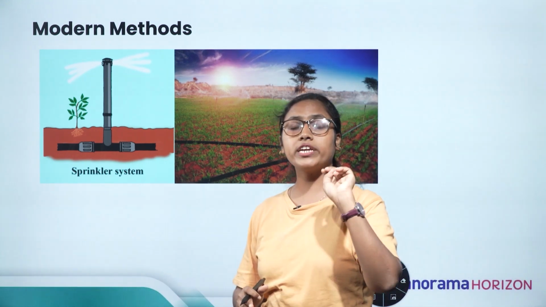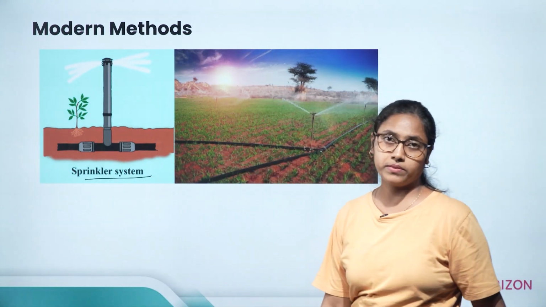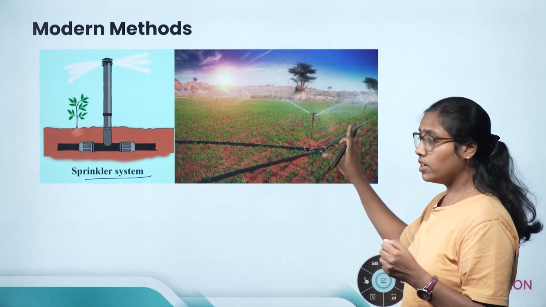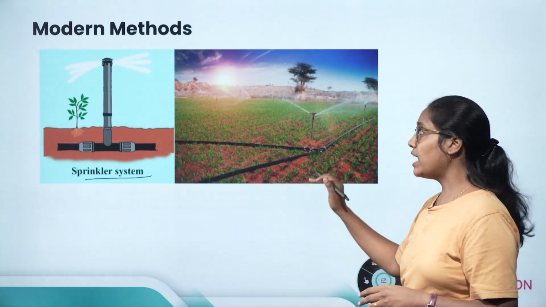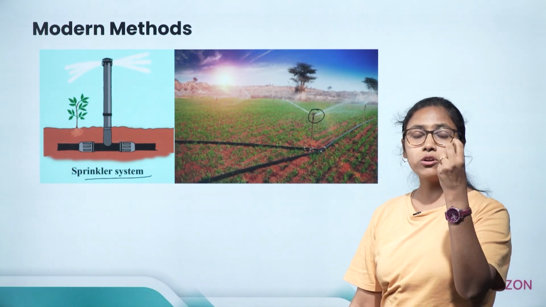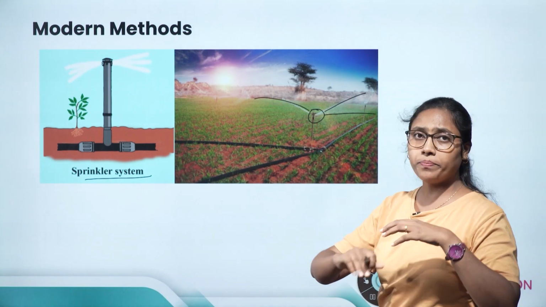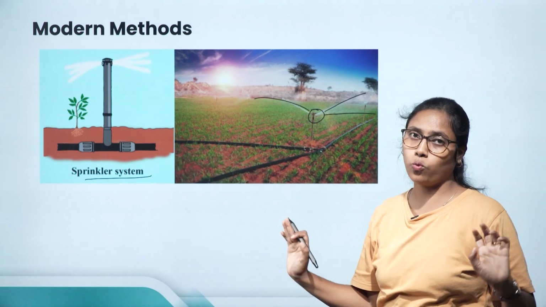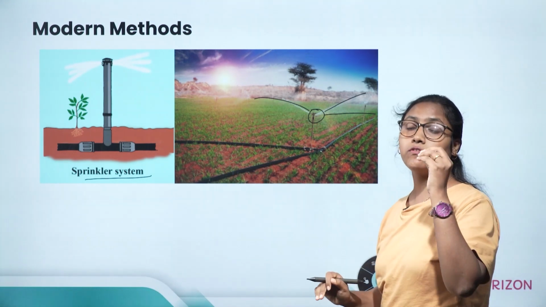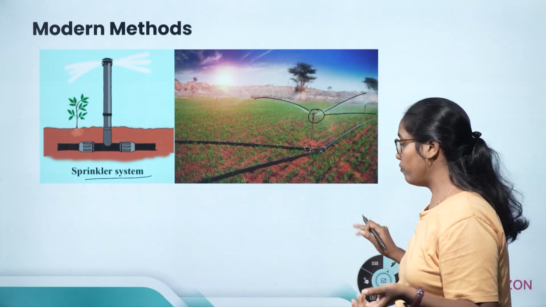Two important modern methods of irrigation are, one, the sprinkler system, the sprinkler method. Here there are water supply pipes in the field and there's a nozzle. This nozzle will be rotating. Because of this rotating nozzle, plants get an even amount of water. The distribution of water will be equal, and plants get water in the form of rain, as rain falls.